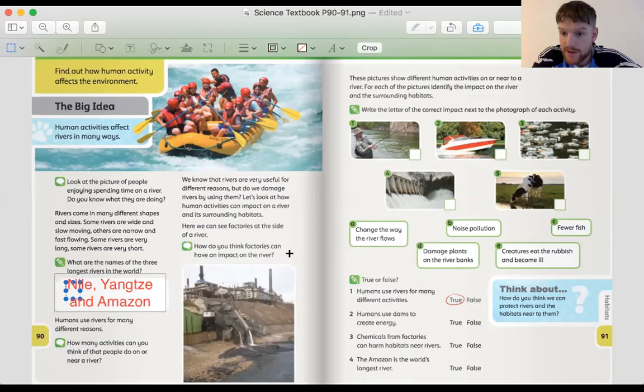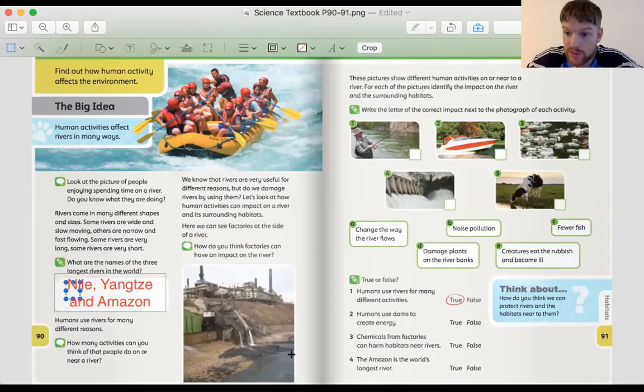And you may have got something like factories can dump chemicals or waste into the rivers and kill or harm maybe the creatures that live there, kill the aquatic life or kill the fish. They can also damage where the animals live.